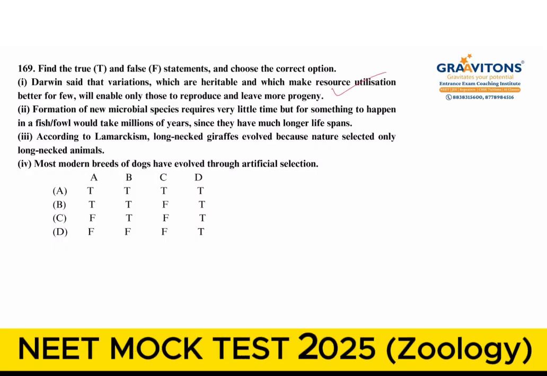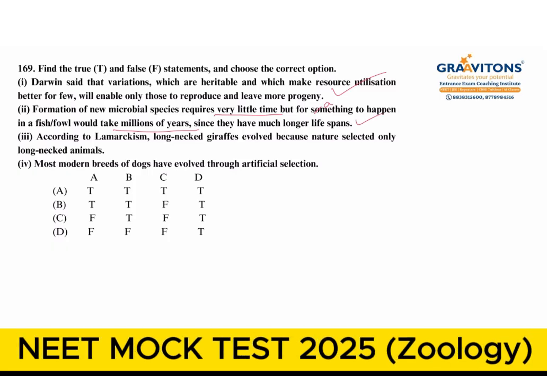Second statement, formation of new microbial species requires very little time. Yes, he was using feeding material change experiment, isn't it? So that required very little time, but if the same thing is to happen in a fish or fowl, it would take millions of years since they have much longer lifespans. This is also correct.